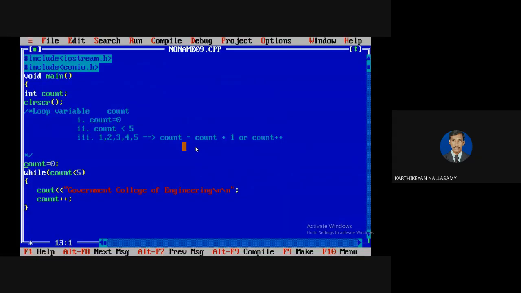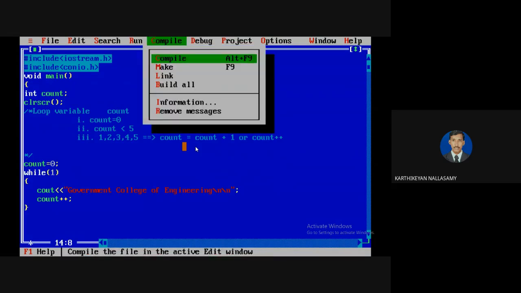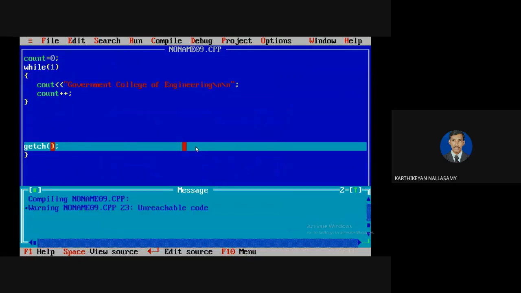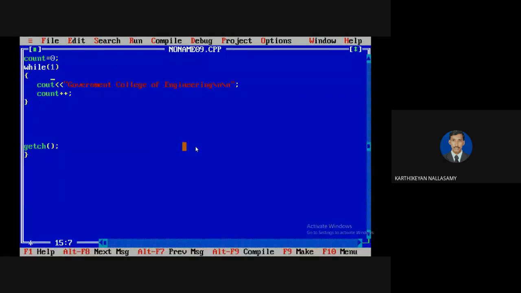So first of all, we must know how the looping will execute. Initially the count is 0. So now you have to test: 0 less than 5. So the condition is true. That means it is replaced by 1. You know that it is replaced by 1 means the condition is true. See, I can show it an easy way. I'm going to put a 1 and I'm going to compile it so that the condition is always true. So that is called unreachable code, because always the loop will be executed, it will not skip.